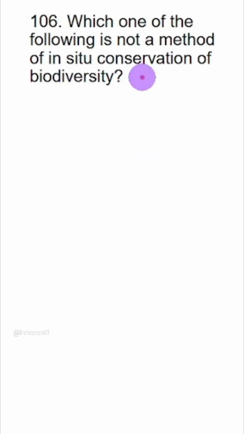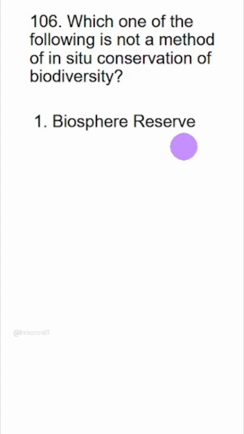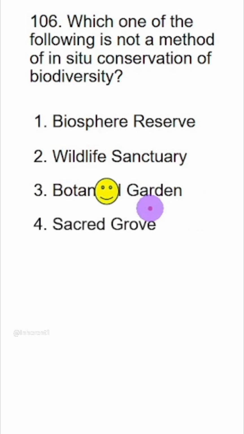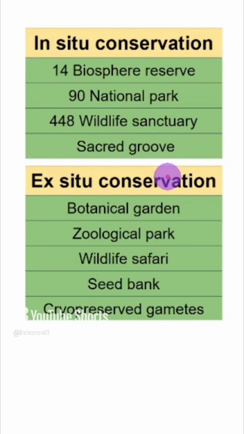Which one of the following is not a method of in situ conservation of biodiversity? Biosphere reserve is in situ, wildlife sanctuary in situ, botanical garden is ex situ. So we have the answer, option 3. In order to attempt this question easily, please learn by heart this classification, in situ and ex situ conservation. 4 examples here and 5 examples here. And in addition, please learn these numbers also.